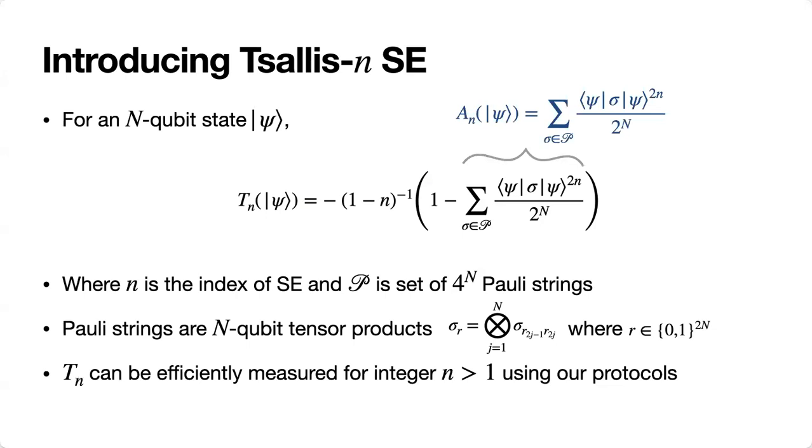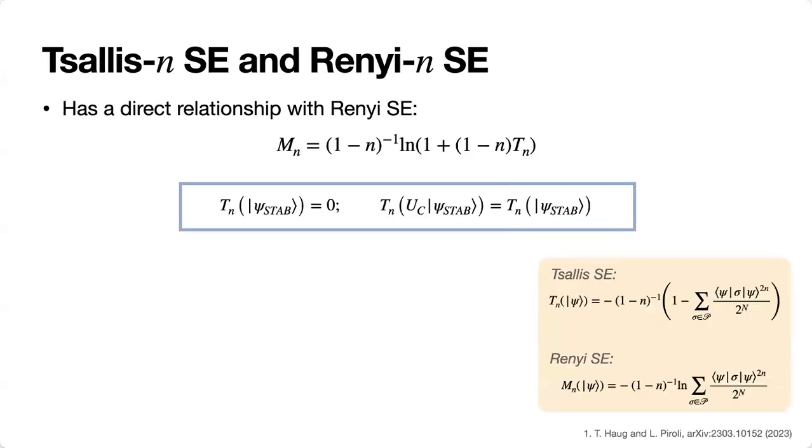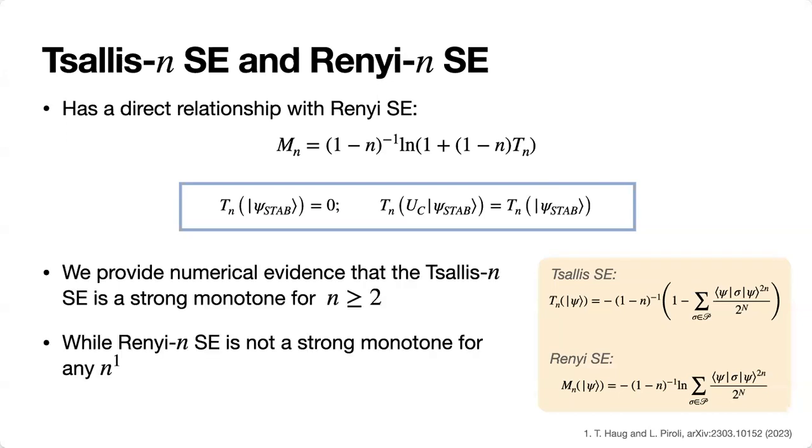Of course, our Thales entropy can be efficiently measured for integer n greater than 1 using our protocol, since that's just AN. So we have a direct relationship between Thales stabilizer entropy and Renyi stabilizer entropy, which makes Thales stabilizer entropy also a faithful measure of non-stabilizerness that is invariant under Clifford unitaries. But we lose the additivity property during this process.